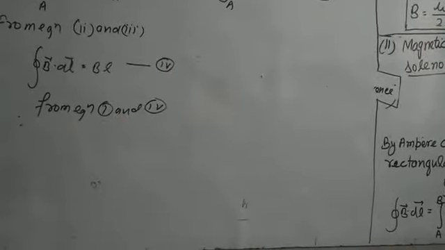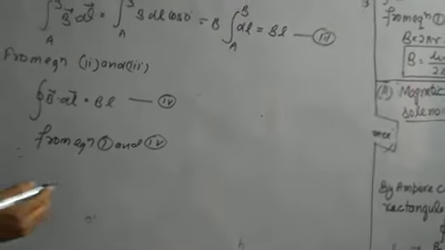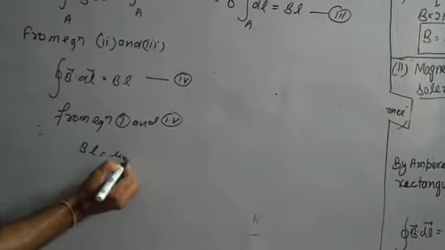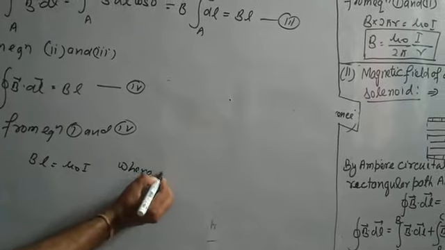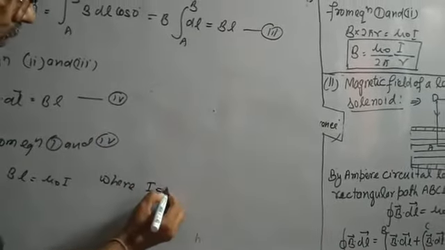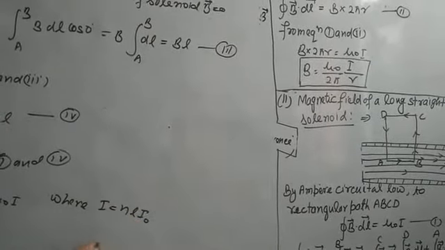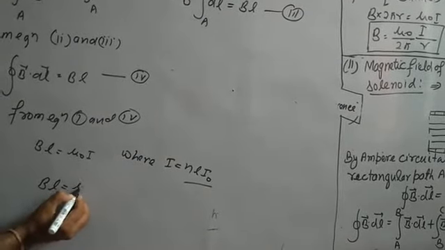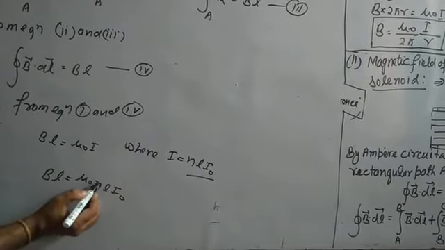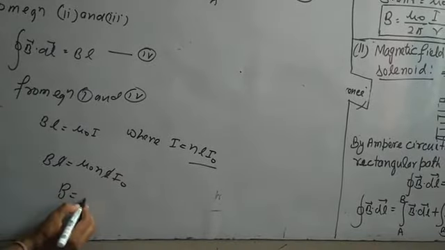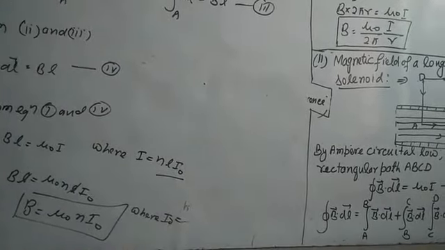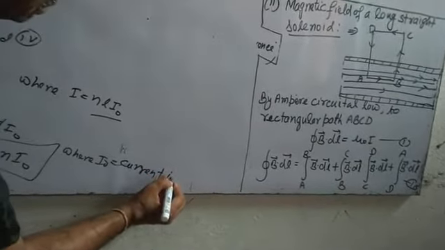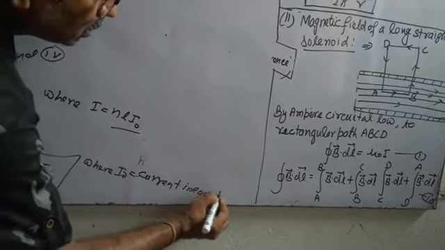From equations first and fourth, B L equals mu naught I, where I equals the number of turns in length L, N into the current in each turn I naught, so that B L equals mu naught N L I naught. Cancelling L, B equals mu naught N I naught, where I naught is the current in each turn.